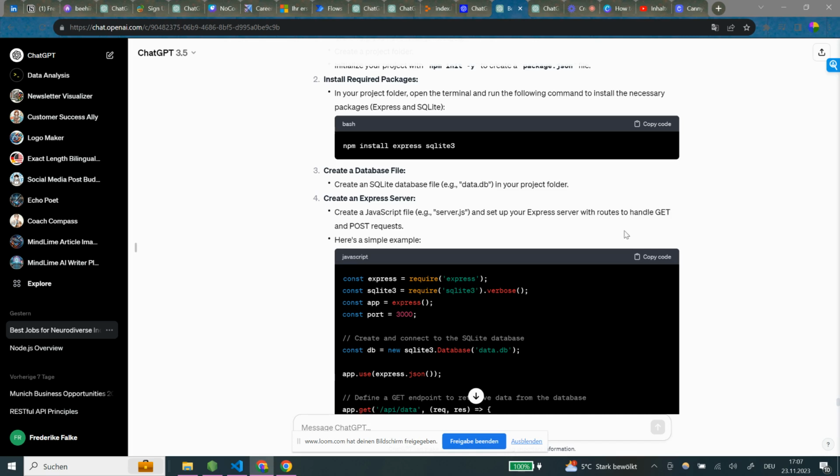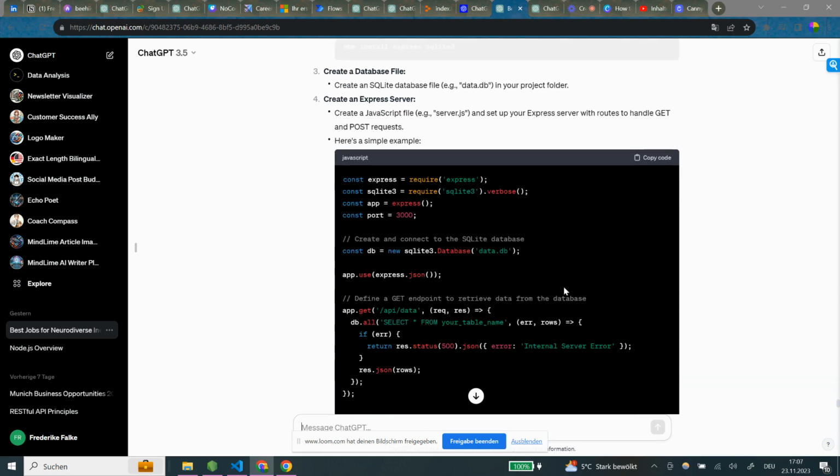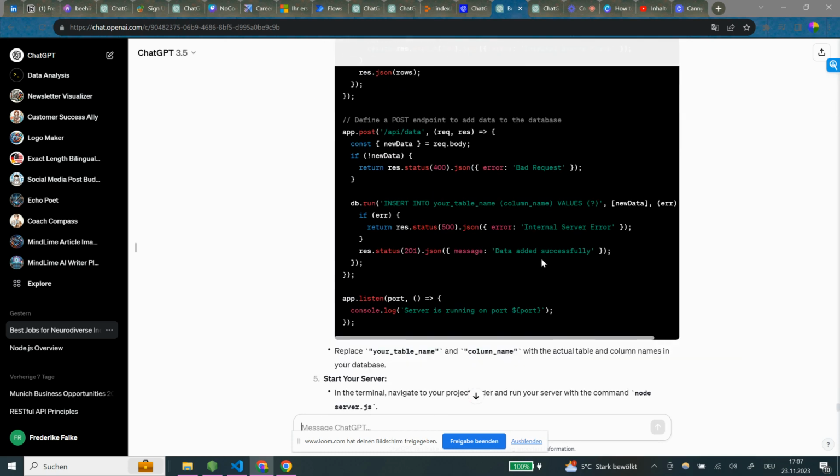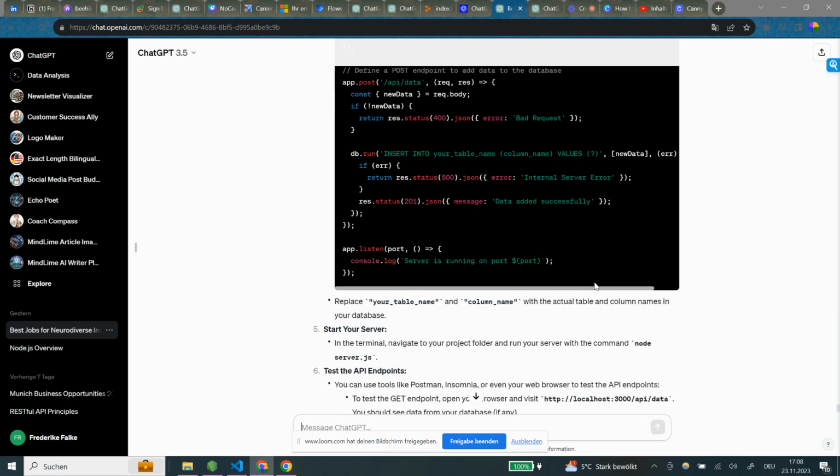Create an Express server. Create a JavaScript file, e.g. server.js, and set up your Express server with routes to handle GET and POST requests. Here's a simple example. I think that's what we already got. So let's check if this is actually db1, your table name and column name with the actual table and column name.